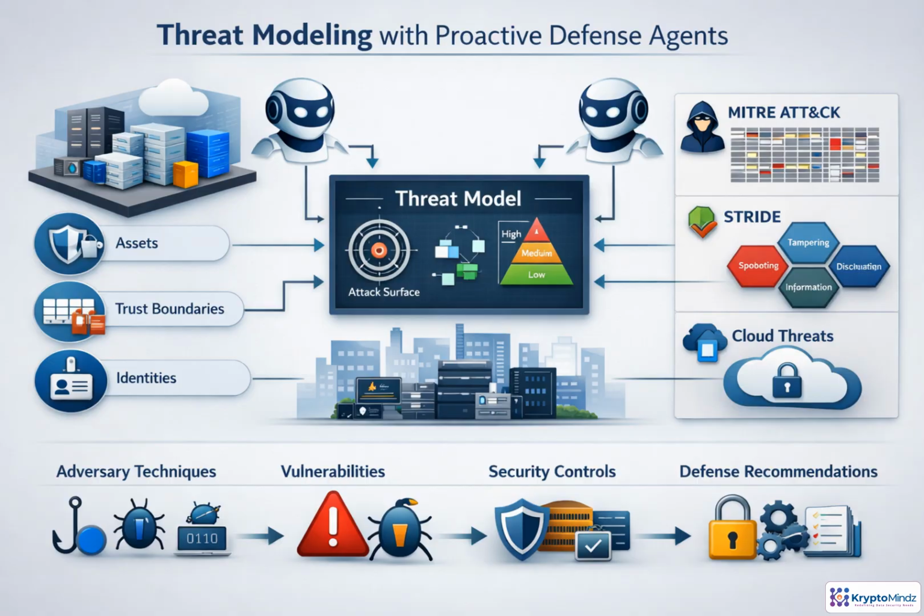A proactive defense agent can turn scattered architecture evidence into a usable threat model. It reads assets, identity policies, network paths, and trust boundaries, then connects them to likely attack techniques using frameworks like MITRE ATT&CK or STRIDE. The value is prioritization: which attacker objectives matter, which abuse cases are plausible, and which controls reduce risk. Still, the model is only a starting point. Humans must validate assumptions, business logic, and accepted risk.